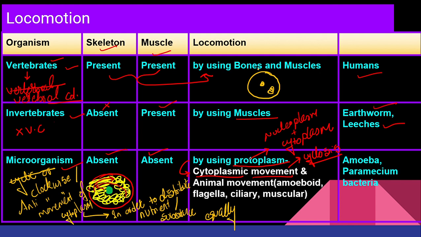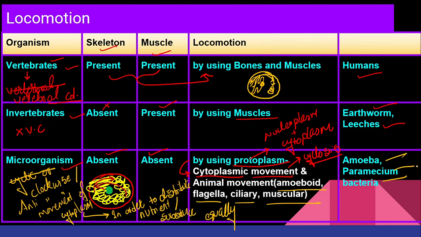Now my mitochondria needs some protein which is being packaged by Golgi apparatus. Okay, so here you have endoplasmic reticulum and then you have Golgi, and this protein is produced. Now this protein has to go all the way to the mitochondria. So how that will happen? By the movement of your cytoplasm. When your cytoplasm moves, obviously the protein which is formed will move towards the mitochondria, and there will be the entry of protein in the mitochondria, right? Now, animal movement can happen through amoeboid movement, flagellar, ciliary, or the muscular movement.